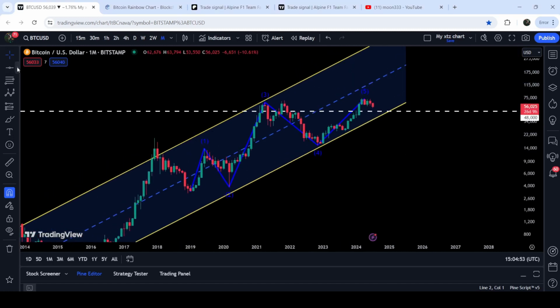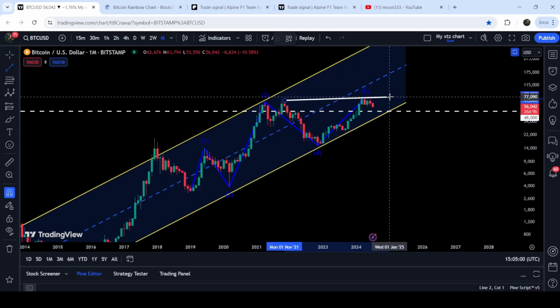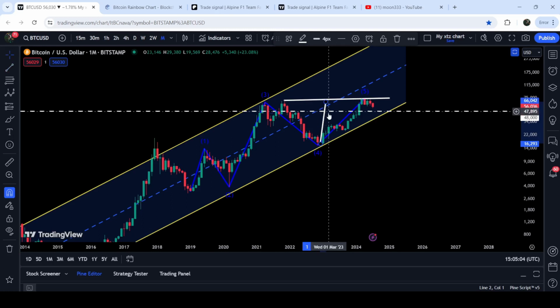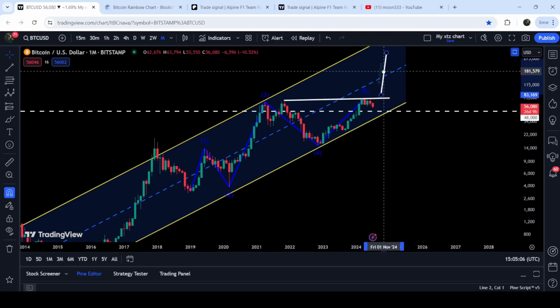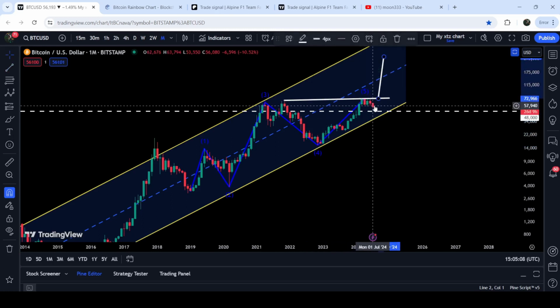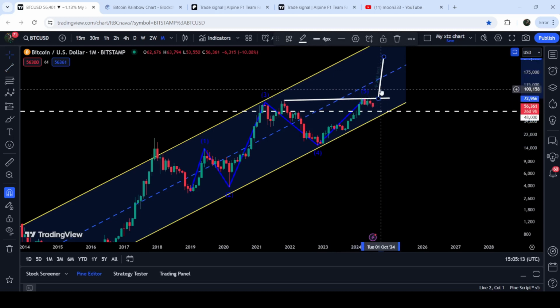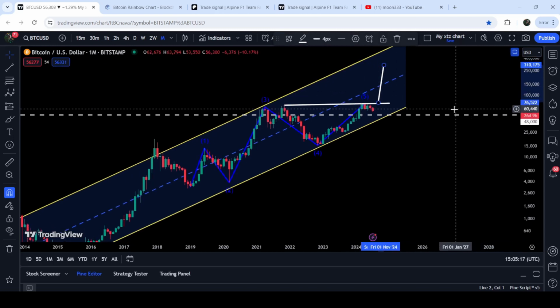By the way, for the technical target of this cup and handle, let me place a trend line here. This can be the resistance of this cup and handle. First we will need to break out the handle, then we will need to break out this resistance of the cup, and then we can expect a very massive move. The technical target is, by the way, here, at $310,000.